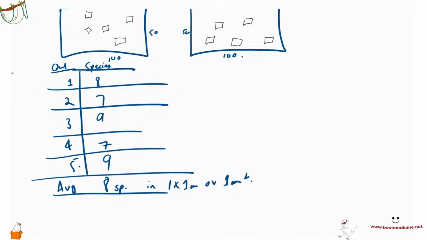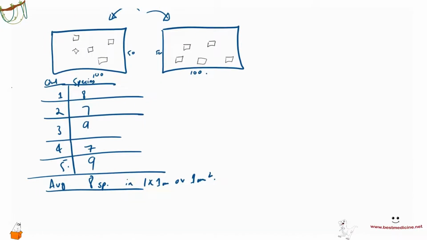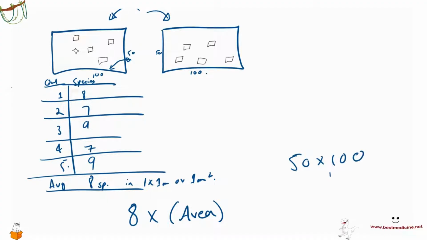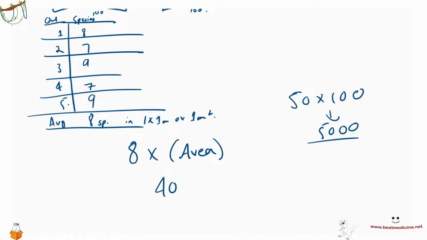And therefore the estimated total number of organisms in my particular lawn is going to be 8 times the area of my lawn. And the area of my lawn is going to be 50 times 100, right? Length times width is the area of a rectangle. So the area of my lawn is 50 times 100, which is 5,000. So 8 times 5,000 is 40,000. We're going to have 40,000 organisms in my particular lawn.